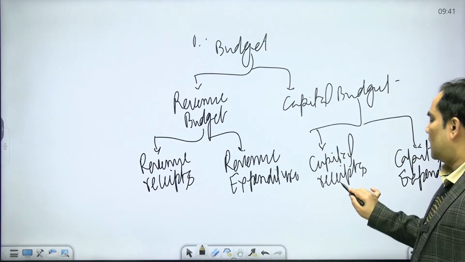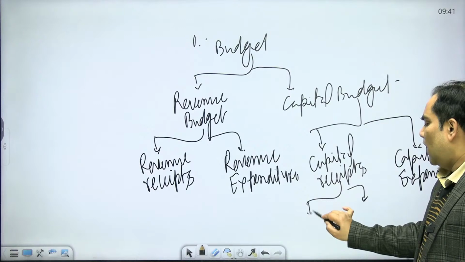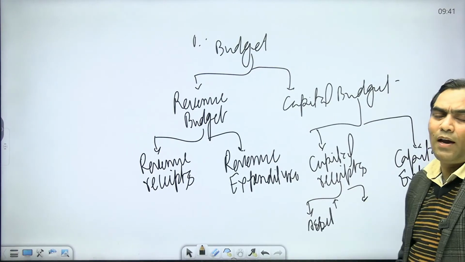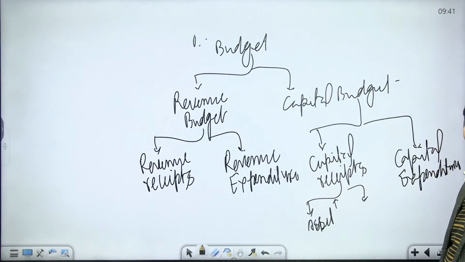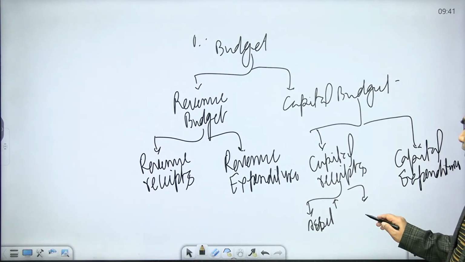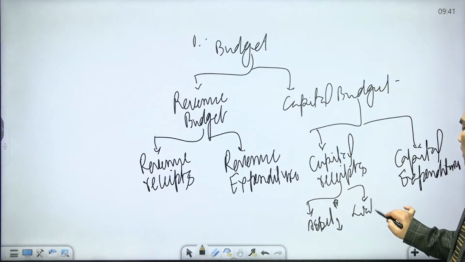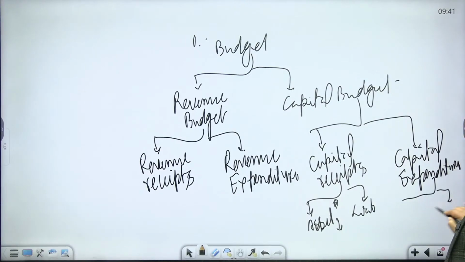So the nature of capital receipts is such that it is going to reduce the assets of the government. That means government will definitely get the money, but because of that money, either the government's assets will decrease or their liability will increase. The nature of capital expenditure is such that government has to spend the money, but because of that spending, government's assets will increase or government liability will decrease. This is the nature, okay.